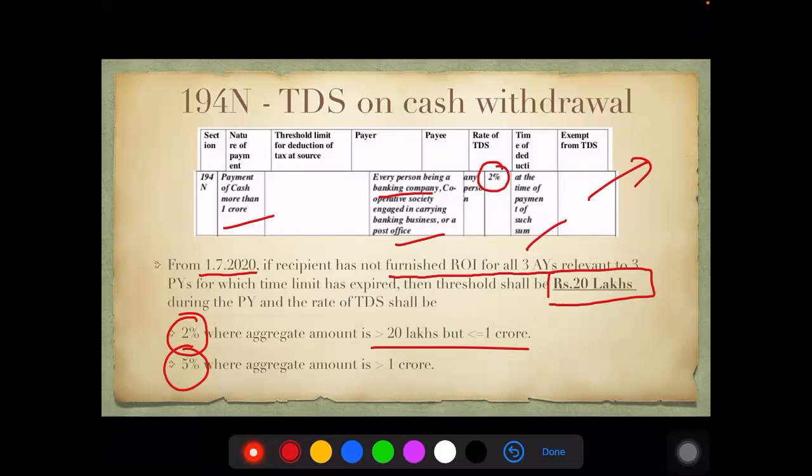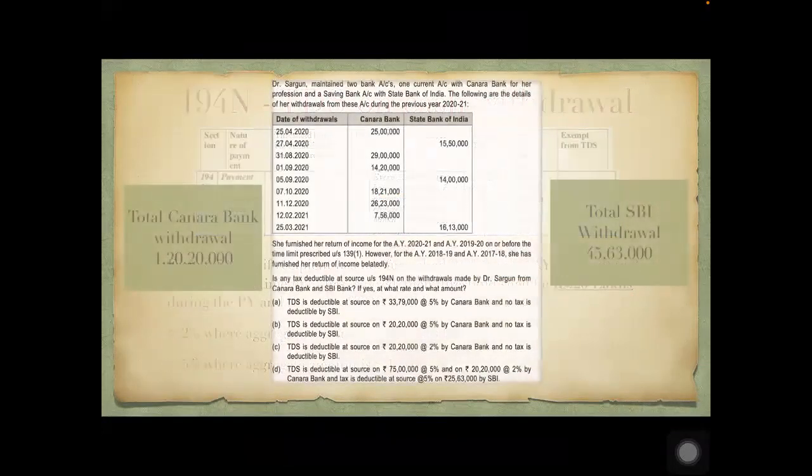If you all remember, it is for a single account of a particular bank. So if they have accounts in different banks, every banking company has to check this 1 crore criterion. What has happened is, from 1/7/2020, we have to check whether they have furnished returns or not. In case they have not furnished the returns, then the threshold will become 20 lakhs. As soon as the cash withdrawal exceeds 20 lakhs, TDS will start applying. 20 lakhs to 1 crore, it will be 2%. More than 1 crore, it is going to be 5%. Let's take up a small example here.